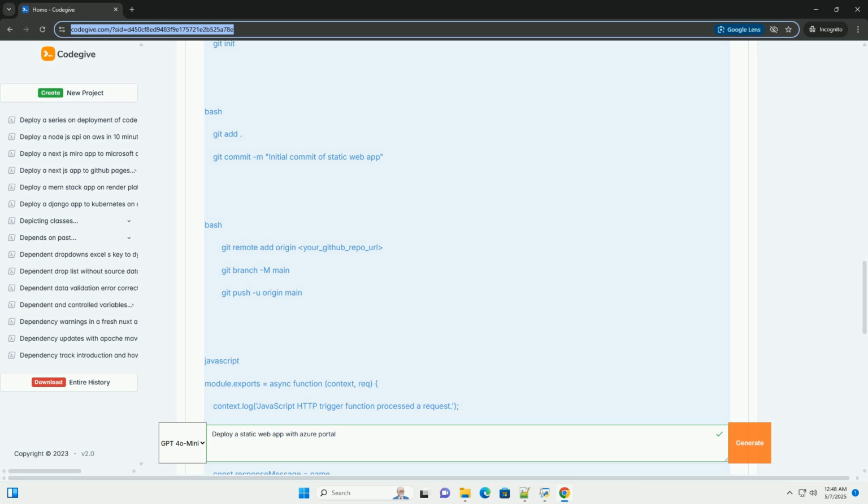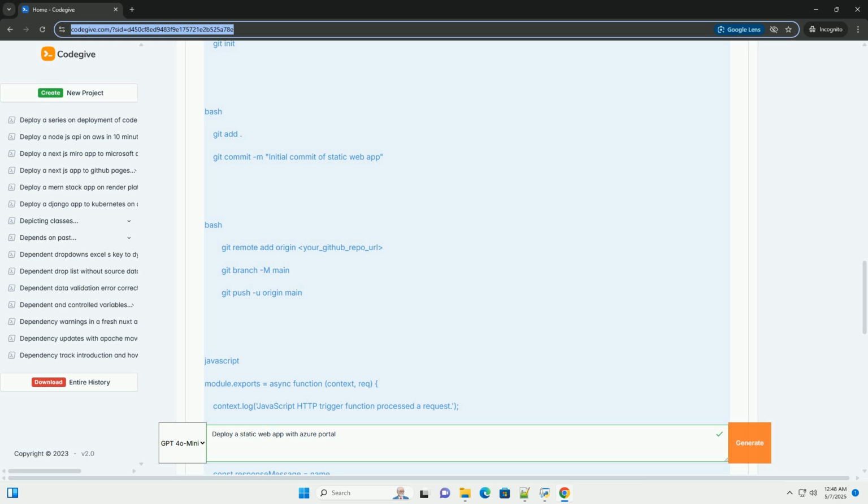Why use Azure Static Web Apps? Azure Static Web Apps is a fully managed service provided by Microsoft Azure that automatically builds and deploys full-stack web apps from a GitHub or Azure DevOps repository. It offers several key advantages. Automatic builds and deployments. Azure Static Web Apps integrates seamlessly with your source control provider, GitHub or Azure DevOps. Whenever you push changes to a designated branch, usually main or production, Azure Static Web Apps automatically triggers a build process and deploys the updated application.